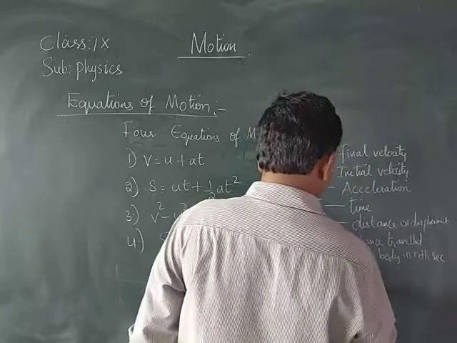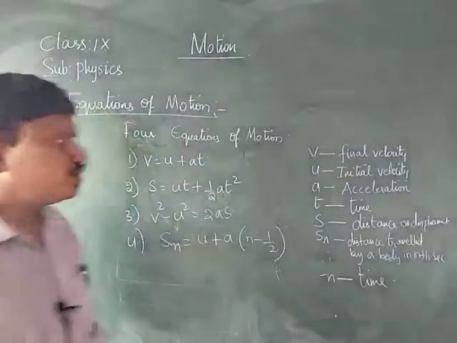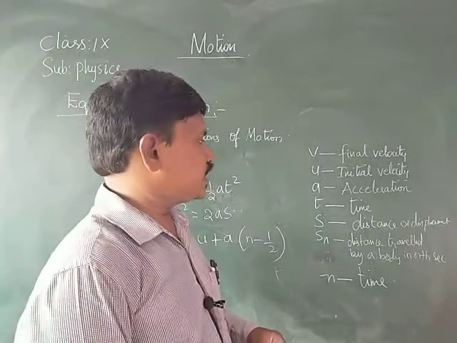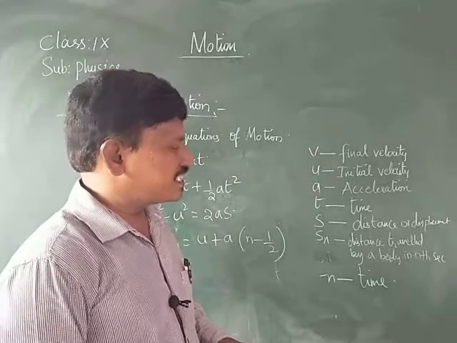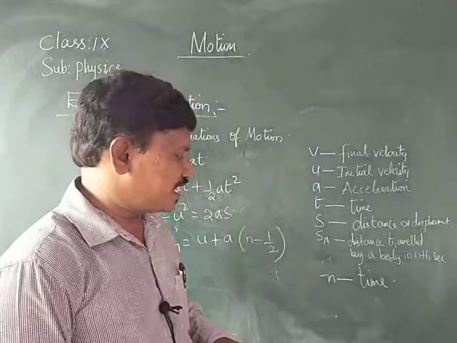N means time. Here we should know what V is: V means final velocity, U means initial velocity, A means acceleration, T means time, S means distance or displacement. Sn is the distance travelled by a body in the nth second.